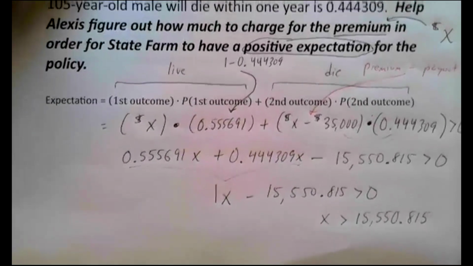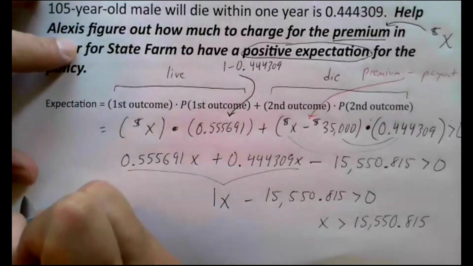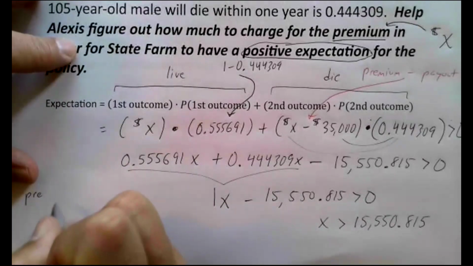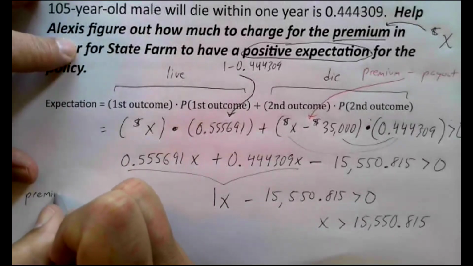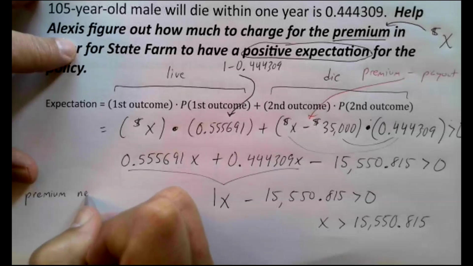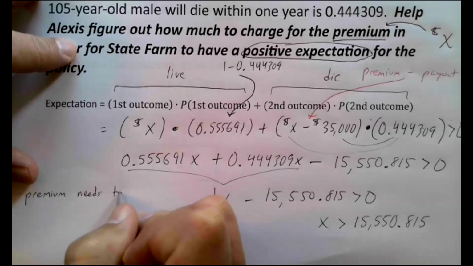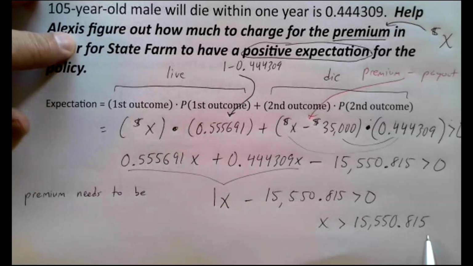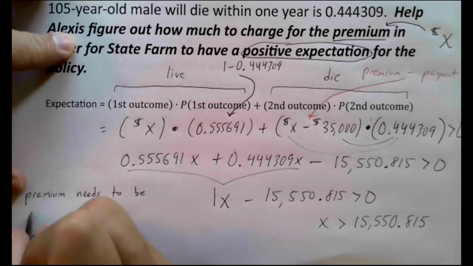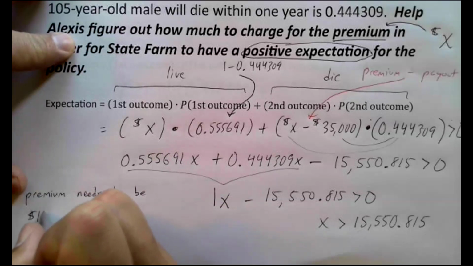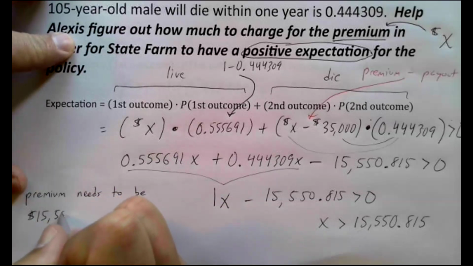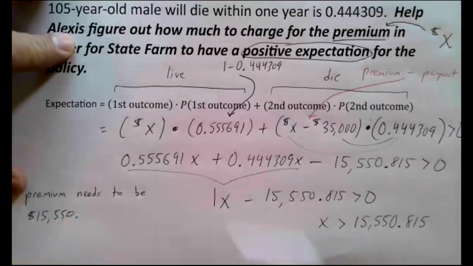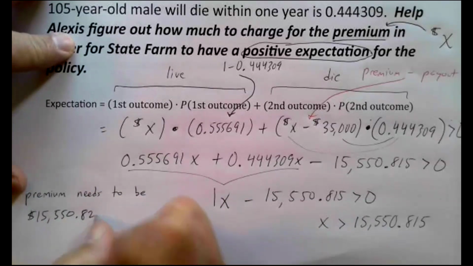I would say for my final answer, the premium needs to be more than that, which is $15,550.82, bumping that up to 82.